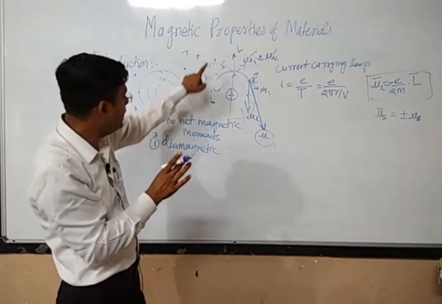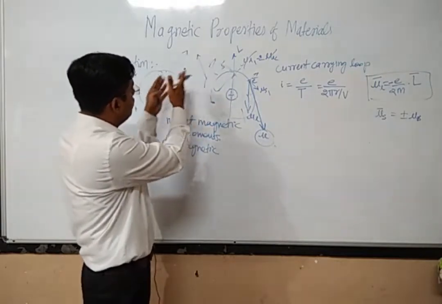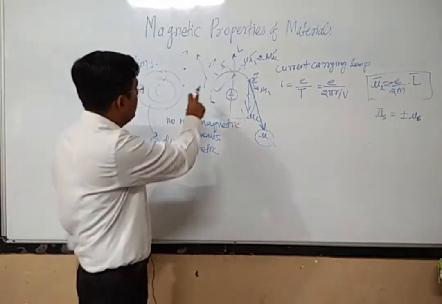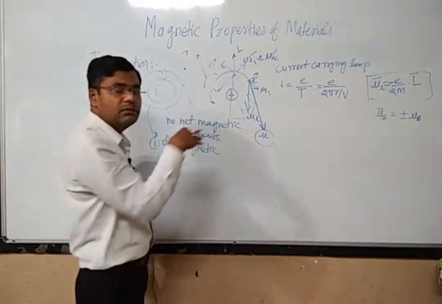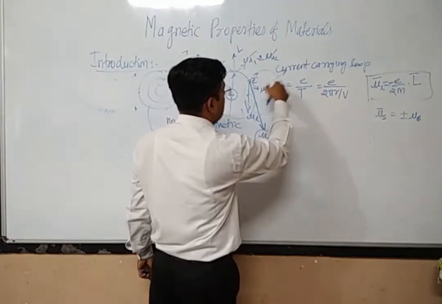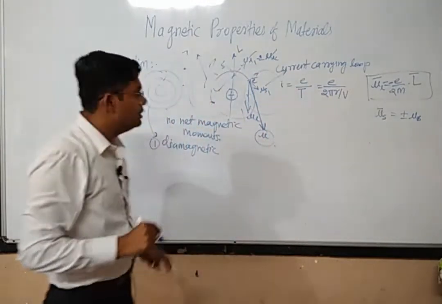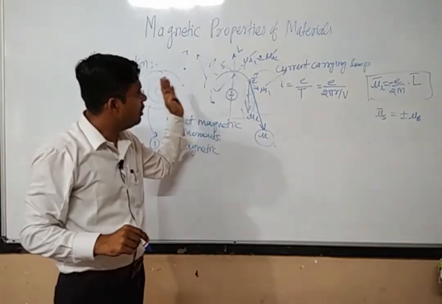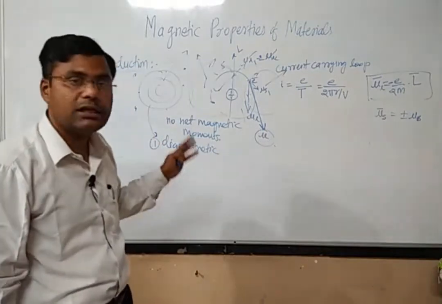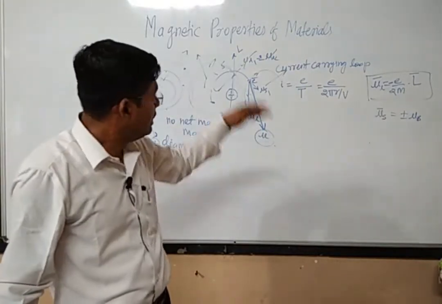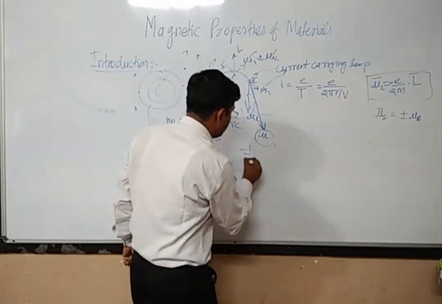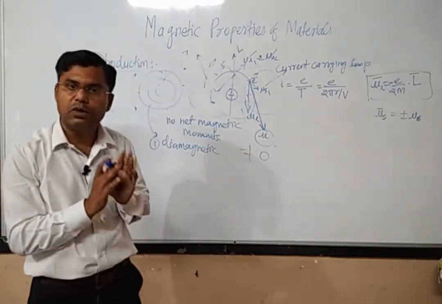It is not necessary that all the atoms should have the magnetic moment in the same direction. Because of the different orientations of the atoms, another atom may have its magnetic moment pointing in some other direction. So if you add vectorially all the magnetic moments of all the atoms, you will find that the net magnetic moment produced by all the atoms is not zero. It has some positive value.